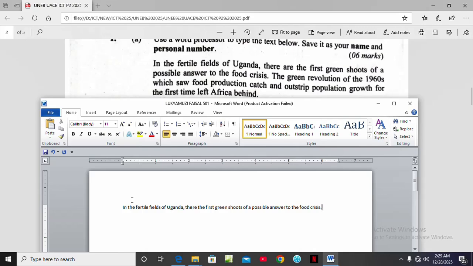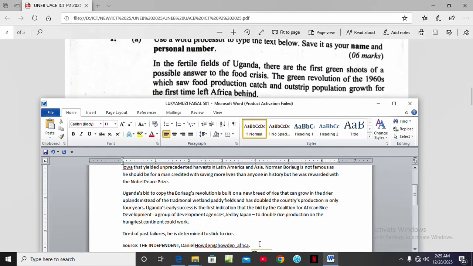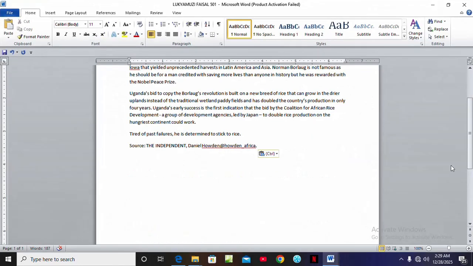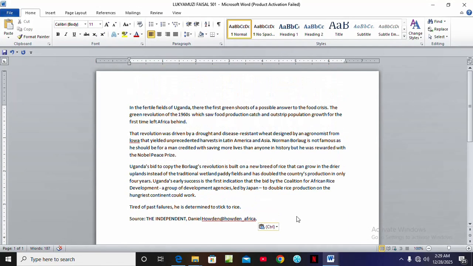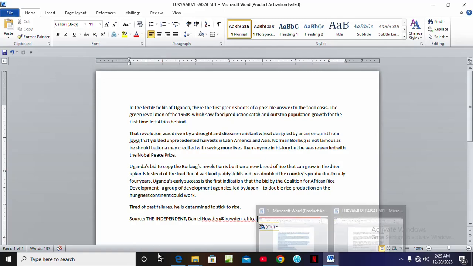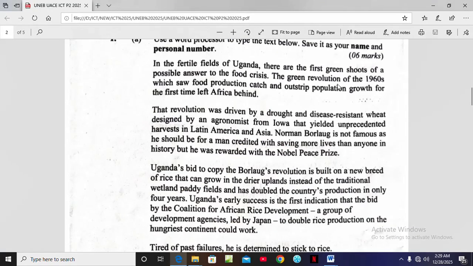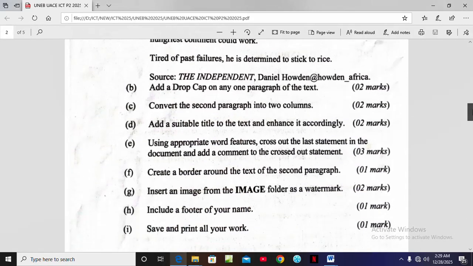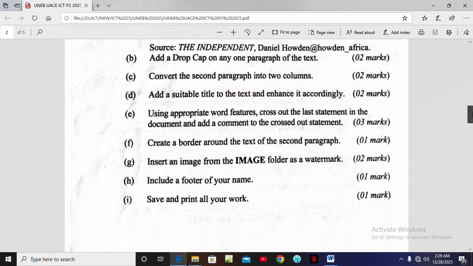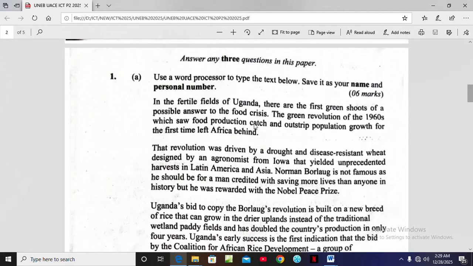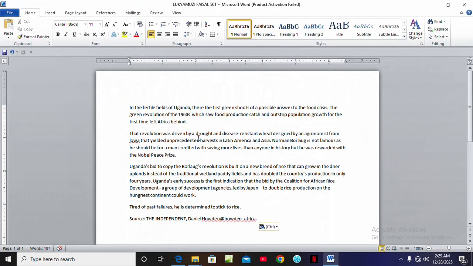We stop the animation. Let's assume I've finished typing the whole thing. My speed was a bit faster, and then we save the changes. After typing it the way it is, as you can see, there are basically 3 paragraphs. Then add a drop cap on one paragraph. According to the text, it's a bit bigger and it's in Times New Roman. So we are going to first change that.